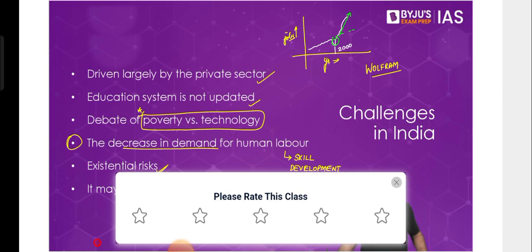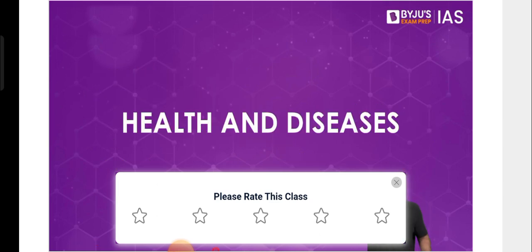Yeah. So next, a small chapter of health and diseases. When it comes to this chapter of health and diseases, this is a chapter which is more relevant from a current affairs perspective. Whenever questions have come from here, they have always come in the context of current affairs. Hardly, I think, is there one or two questions in the last 10, 15 years where the question was not actually based on current affairs. But even then, the question was very trivial whenever it was asked.